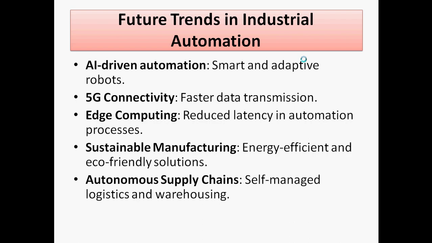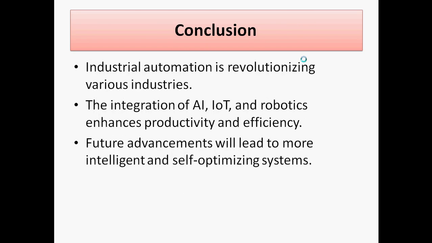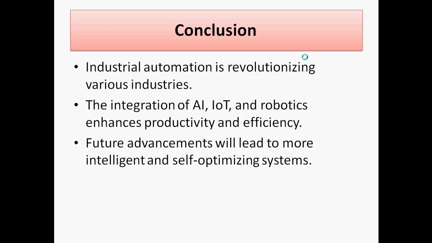So with the various technologies we are using in industrial automation, we can reduce the risk as well as human intervention. So it is helpful for a risk-free environment. This is about the era of automation. Now we are going to discuss the concluding remarks. Industrial automation is revolutionizing industries, and it can be integrated with AI, IoT, and similar systems, enhancing productivity and efficiency. Future advancement will also lead to intelligent and self-optimized systems being developed.